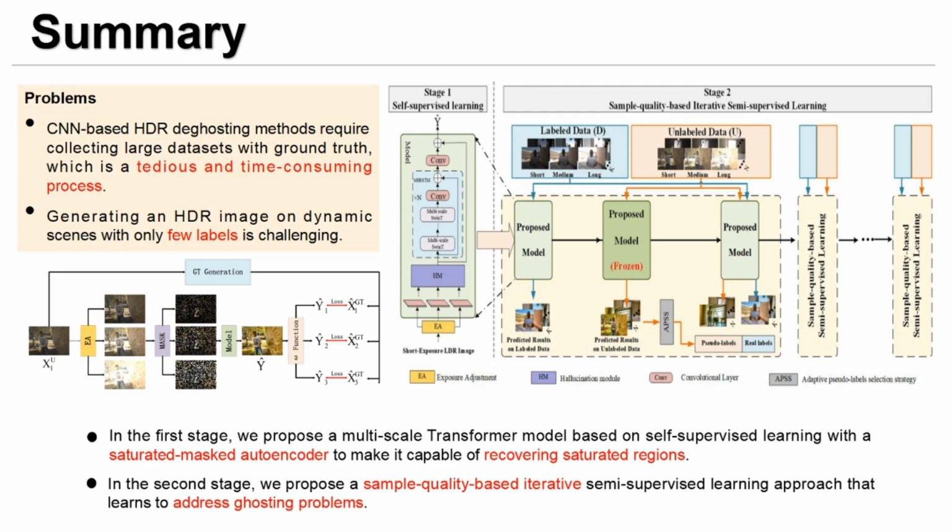We also propose an adaptive pseudo-label selection strategy to pick high-quality HDR pseudo-labels, such as well-exposed and ghost-free samples, in the second stage to avoid the effect of mislabeled samples.